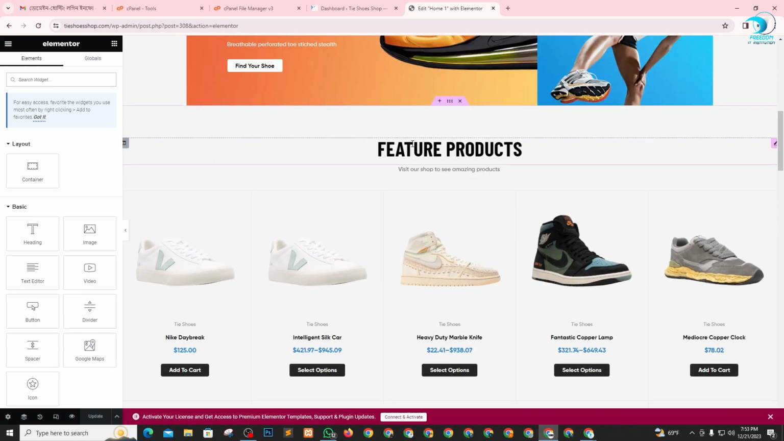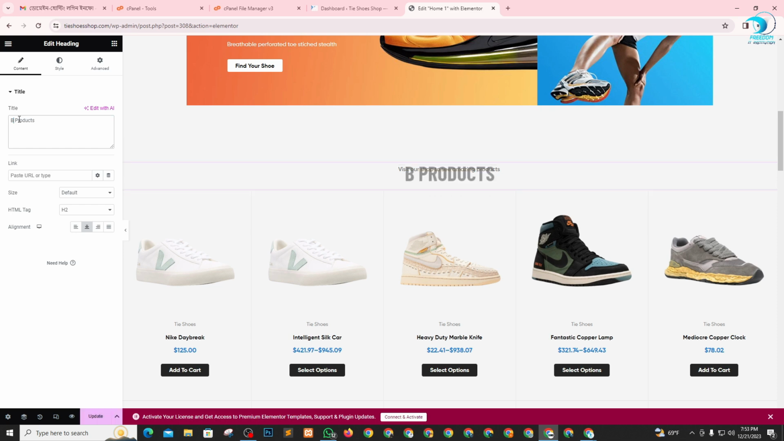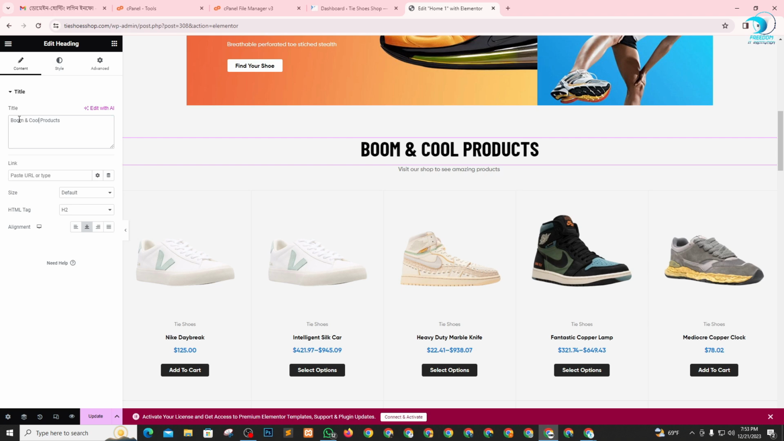All right. I already clicked Edit with Elementor, and it opened this page. Here is the featured image. If you want to change this title or featured image, just click the fan icon. It's on the left side. Here it is. I want to change this pizza to boom and cool.